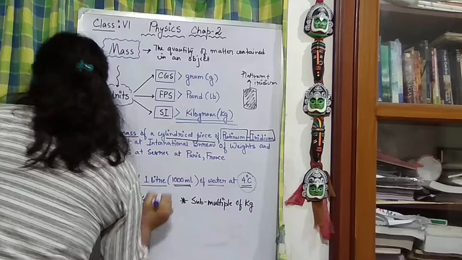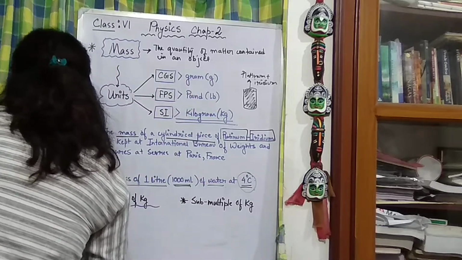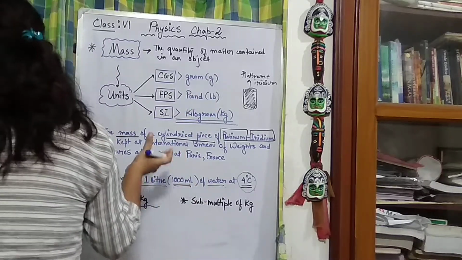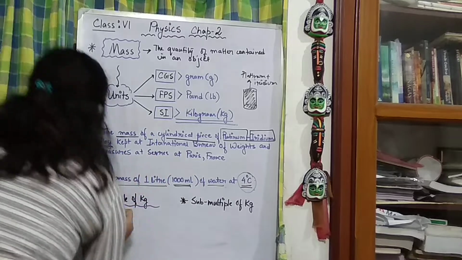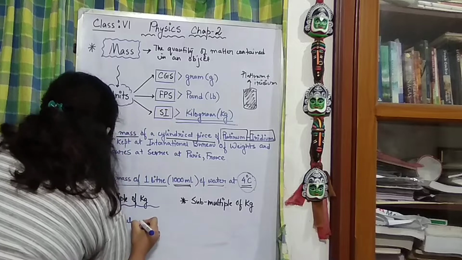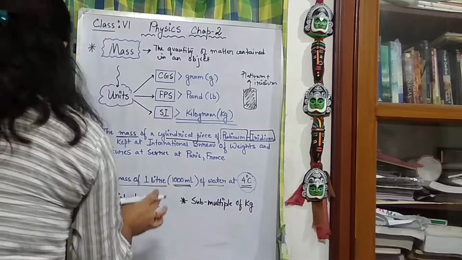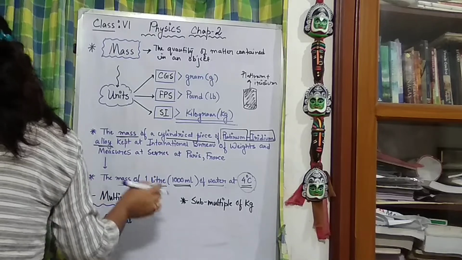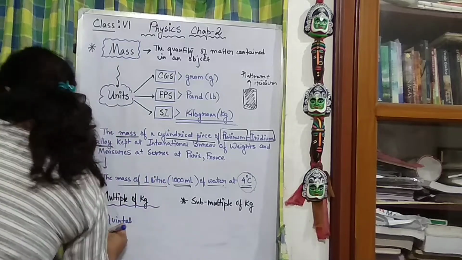For that, among many other units, we generally use quintal, which is denoted as q, and then metric ton.